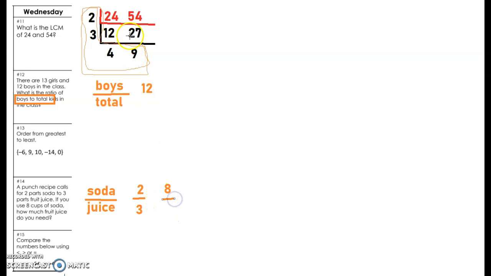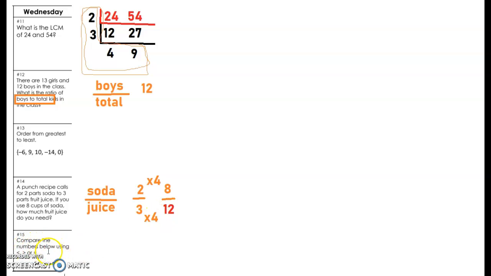Well, all we have to figure out is what number did I multiply to get to 8? 2 times what equals 8? Well, I know 2 times 4 equals 8, right? And if I do times 4 here, I need to do times 4 here. So that means my answer is going to be 12, right? 12 parts of fruit juice is what I need.